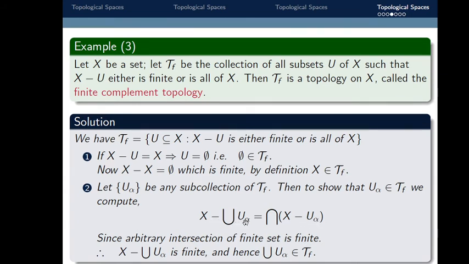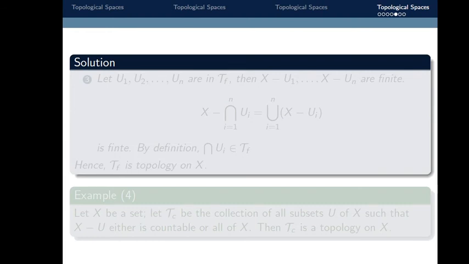Therefore this difference is finite. By definition of tau f, as X minus U is finite, U belongs to tau f. So using this definition, the union of U alpha belongs to tau f. So the second condition is satisfied.